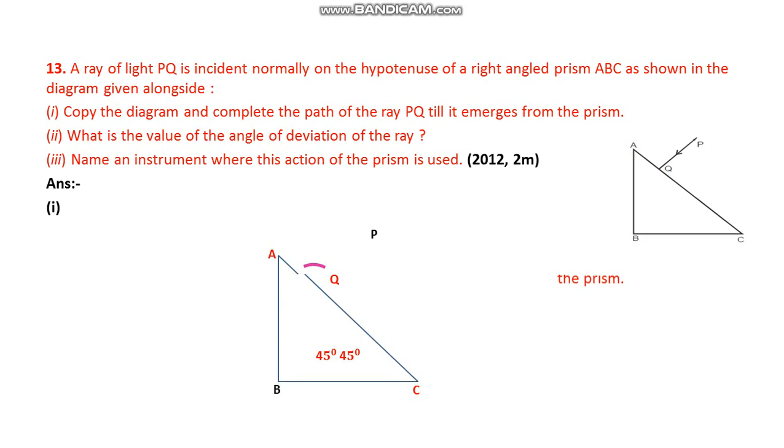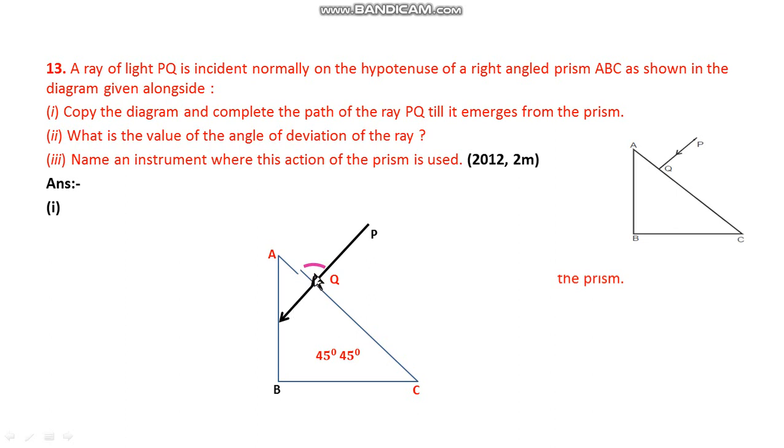A right angled triangle is given there. So here this is 90 degrees, this angle is 45 and this angle is also 45 degrees. A ray PQ is incident normally on the surface AC. When it is incident normally, the refracted ray also goes normally, so the angle of incidence is 0 and the angle of refraction is also 0.